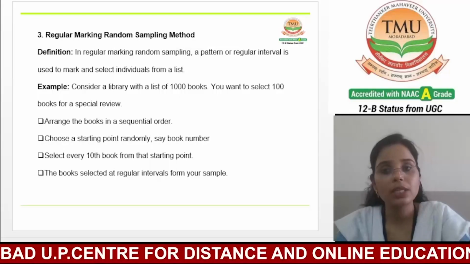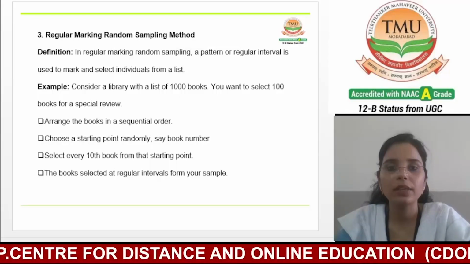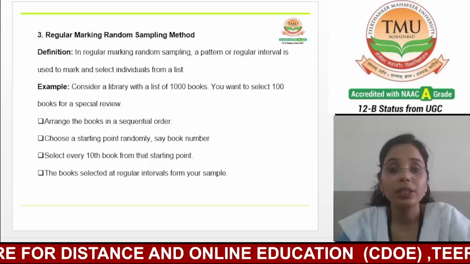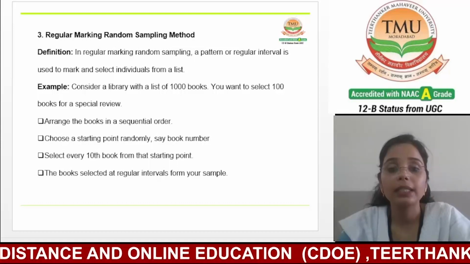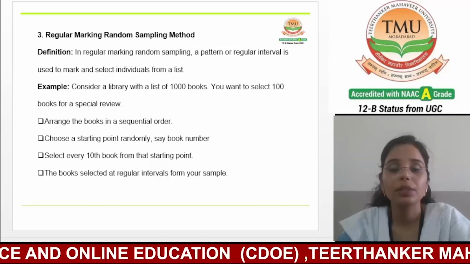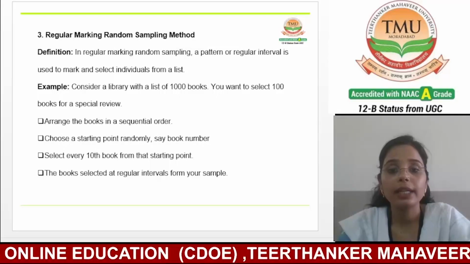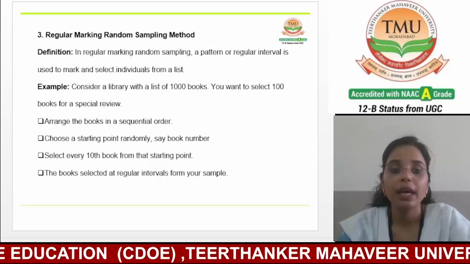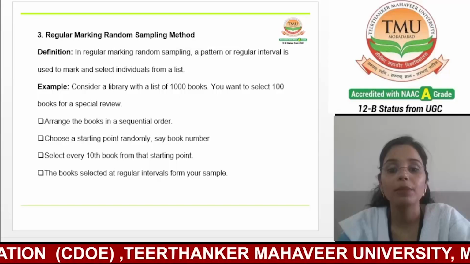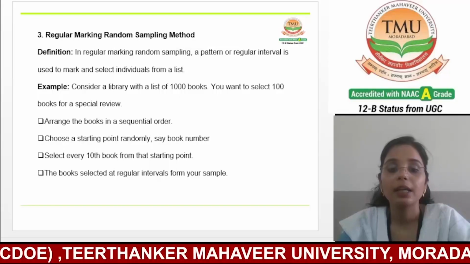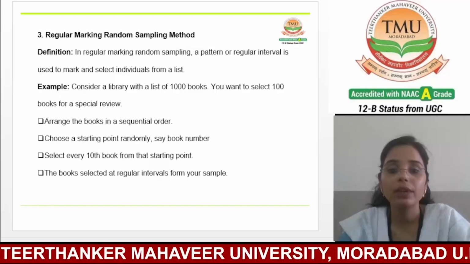You want to select only 100 books for a special review. So you can use the following techniques: arrange the books in sequential order, choose a starting point randomly, say book number, and select every 10th book from the starting point. The books selected at regular intervals form your sample.